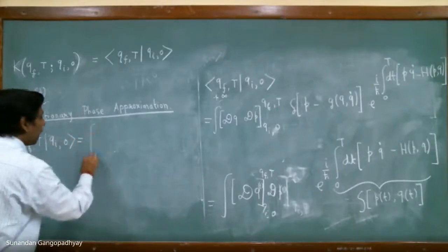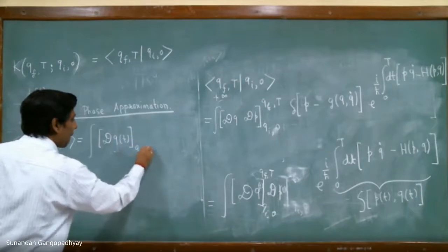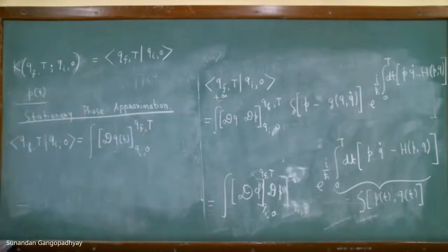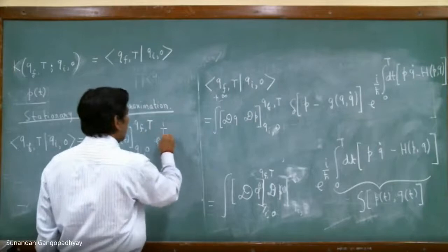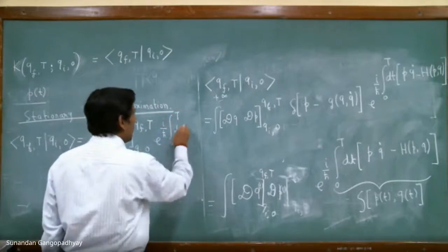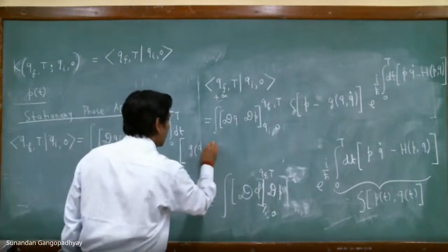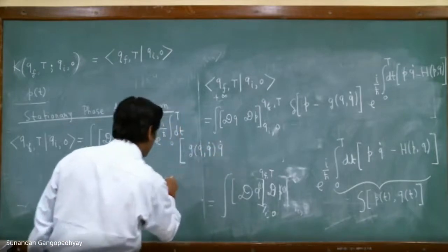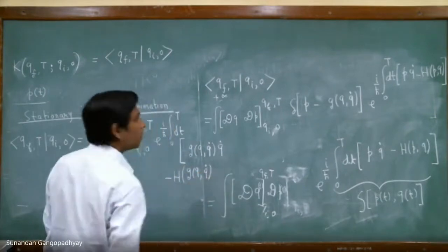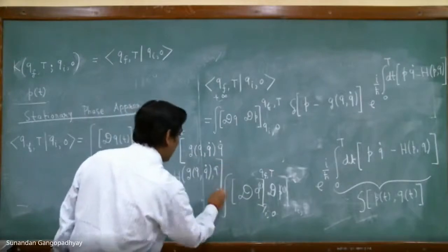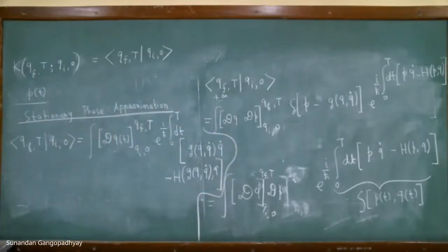It is equal to the integral of d q t, q f t, exponential of i by h bar integral dt, where p is basically g of q dot, minus h of g of q dot comma q. So this is what we have.